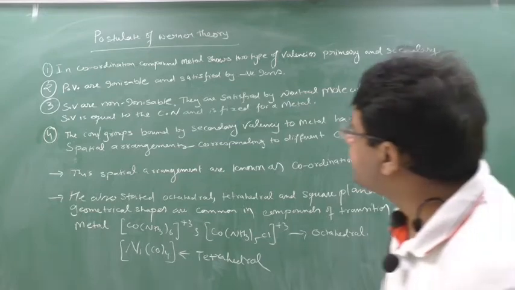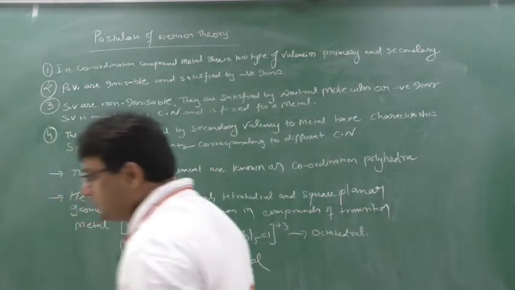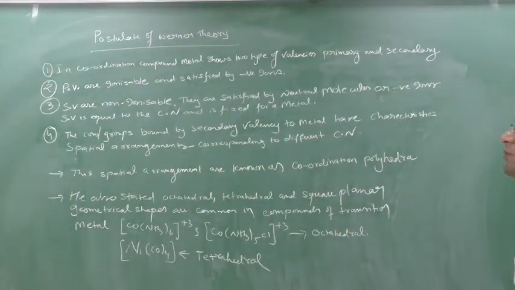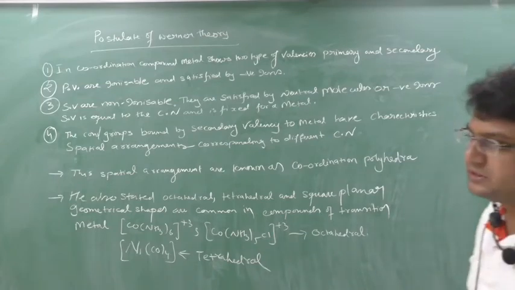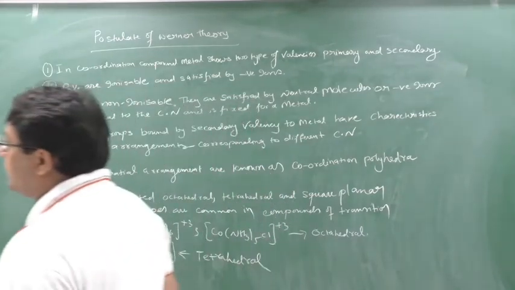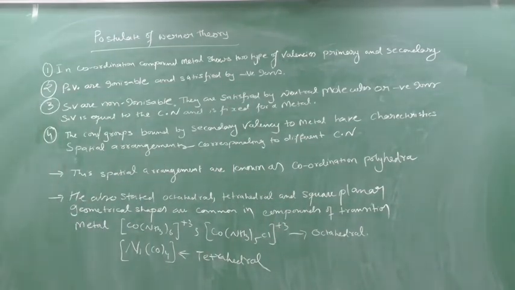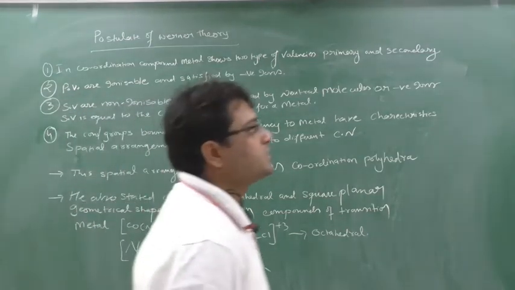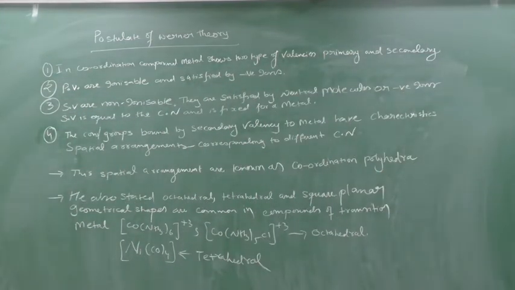So see, the postulate of Werner theory is, in coordination compound, metal shows two type of valency. Just now we have discussed in the Werner theory that if you go with the coordination compound, so central metal atom will show two type of valency. First is primary valency and another one is a secondary valency. Clear? So in coordination compound, metal shows how many type of valency? It shows two type of valency. First is the primary valency and second is the secondary valency.